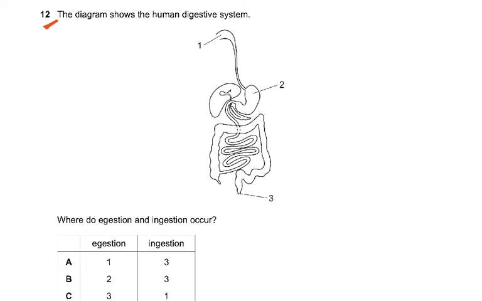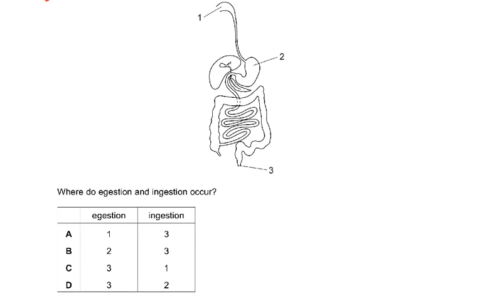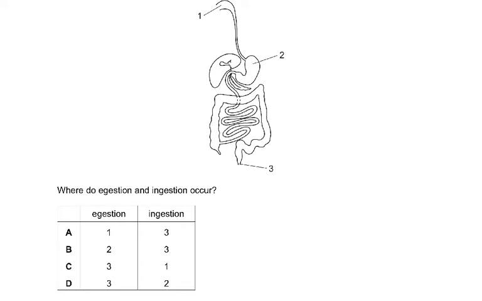Question number 12. The diagram shows the human digestive system. 1 mouth, 2 stomach, 3 anus. Where do egestion and ingestion occur? Ingestion would be 1 only. Why? Because ingestion is taking in, so that's in the mouth. And egestion would be 3. So that's why the answer is C.